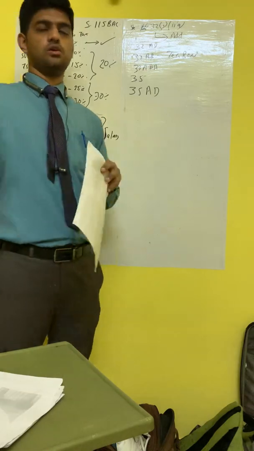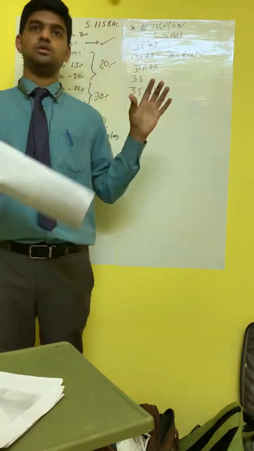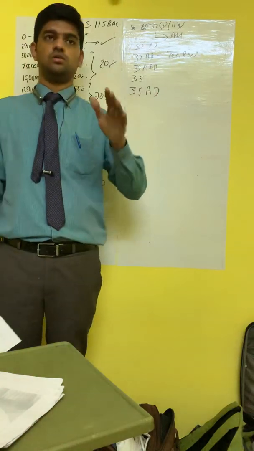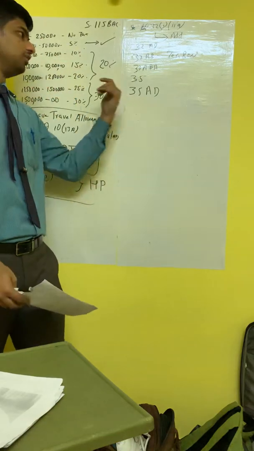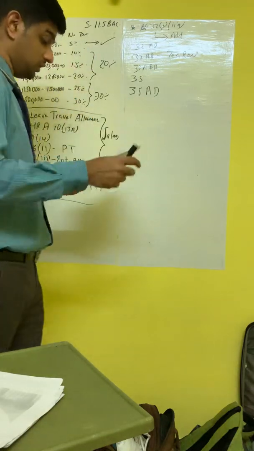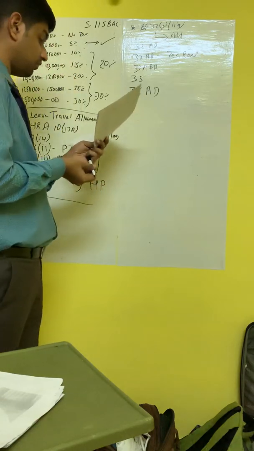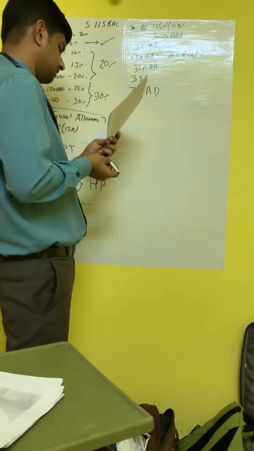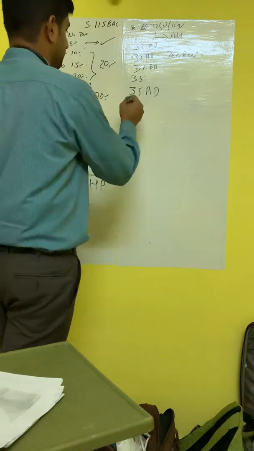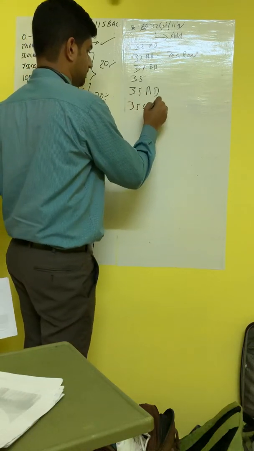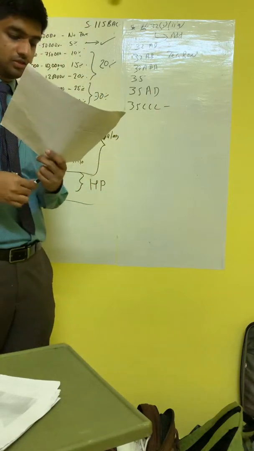If you are starting a hospital of 100 beds or more, then you will get a 100% deduction on the investment value. That you cannot claim under 35AD as per the new regime. Then 35CCC. This is regarding agricultural extension projects, for which also you cannot claim a deduction.